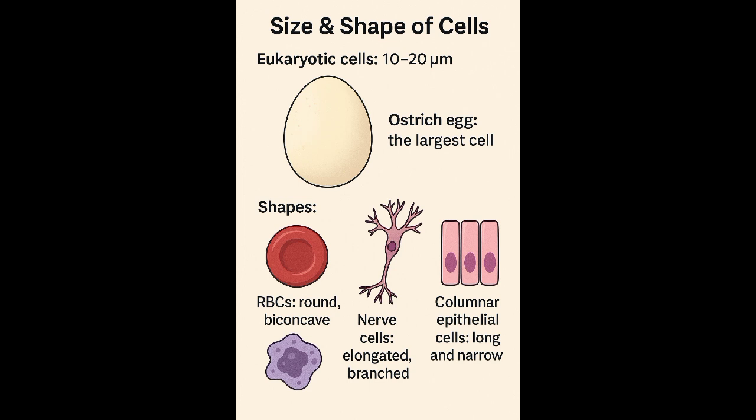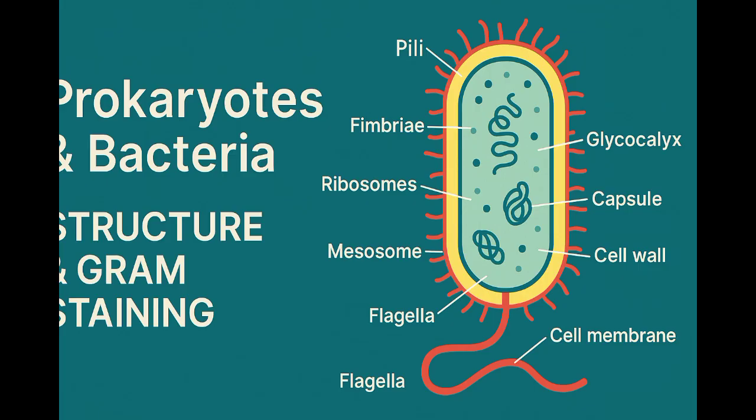Shapes. RBCs, round, biconcave. WBCs, amoeboid. Nerve cells, elongated, branched. Columnar epithelial cells, long and narrow. Prokaryotic cells. Bacteria are prokaryotic cells, meaning they lack a true nucleus and membrane-bound organelles. Let's break down their key parts.